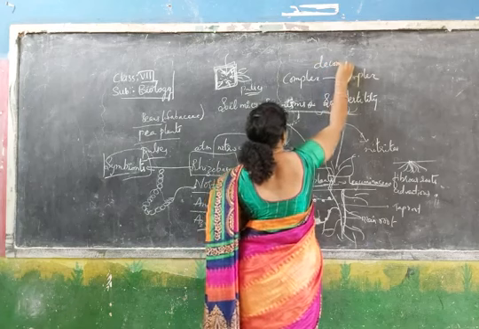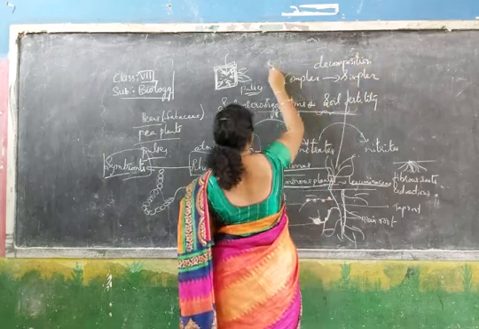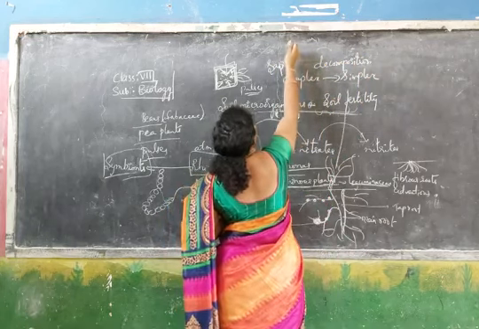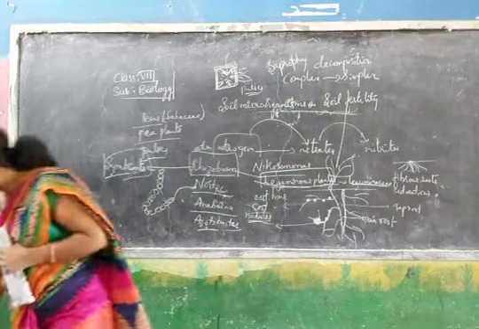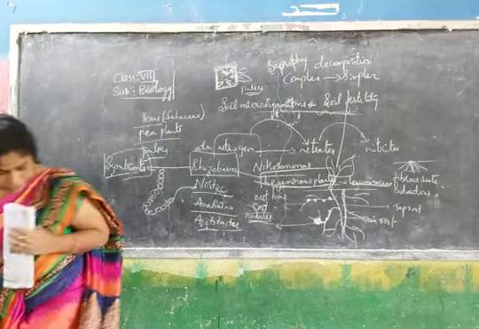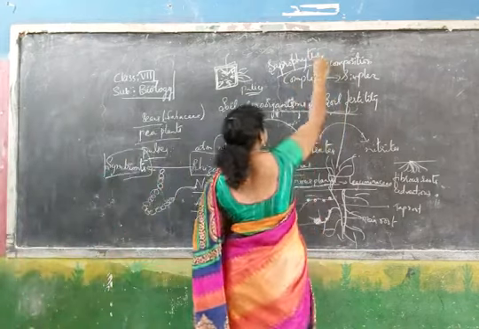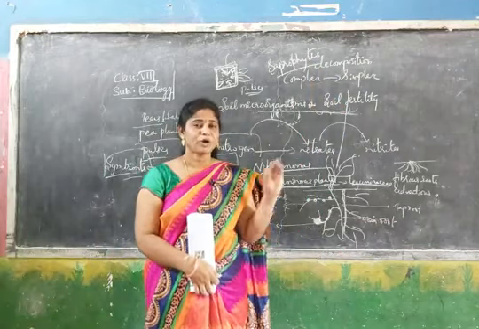Decomposition process. Saprophytes, what are those called? The organisms which feed on dead and decaying matter are called saprophytes.